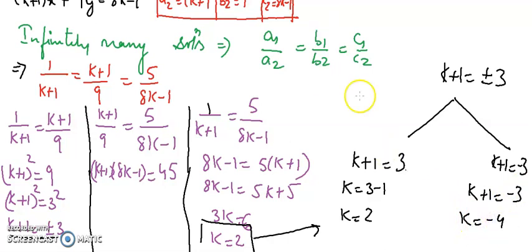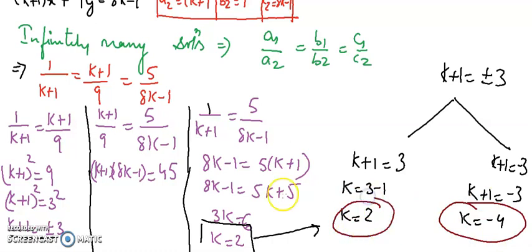So students, very easily I am getting the two answers here, k equals to 2 and k equals to minus 4. So your answer is k equals to 2 and minus 4. This is your final answer.